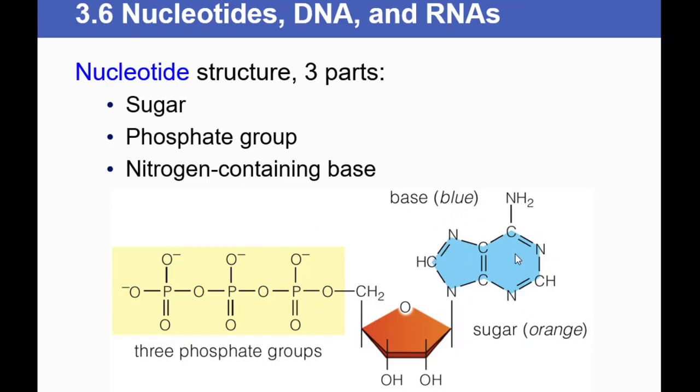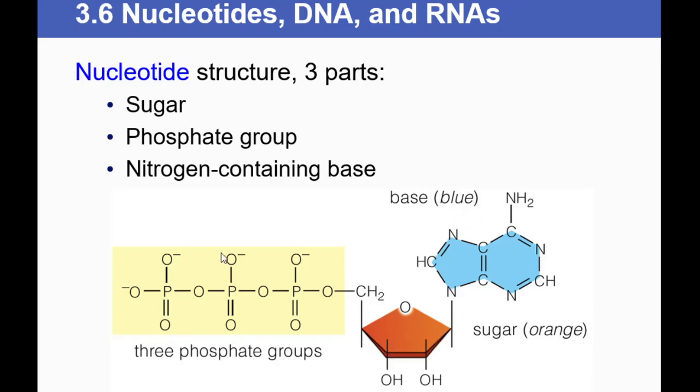Now these nitrogen bases are linked to this 5 carbon compound. These are sugars. 5 carbon sugars can be of two types again. They may have this OH group present over here, or in case of DNA, this OH group is replaced with a hydrogen atom. So that makes the difference between DNA and RNA.